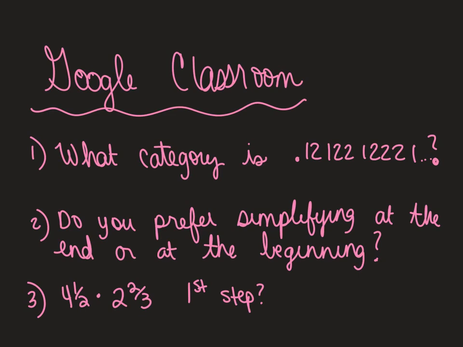Here are your Google Classroom questions. Number 1, what category is this number? So think about all of our options: integer, whole, rational, irrational, natural. What would you call this guy?